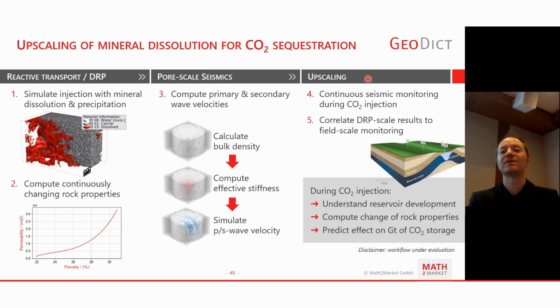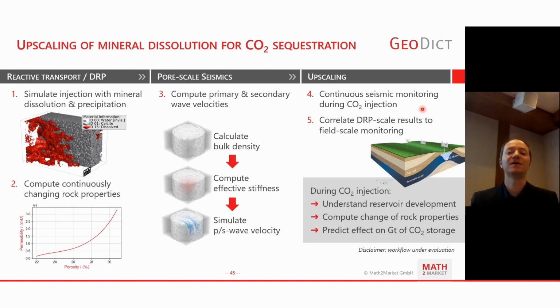And now we can have a look at upscaling. So how can we relate this? We can relate this, for example, to seismic monitoring. If you have continuous seismic monitoring at a CO2 injection site, you will see differences in your seismics depending on the injected supercritical CO2, which will induce differences in the seismic image, but also changes in the rock structure will have an effect and will be seen during the monitoring.